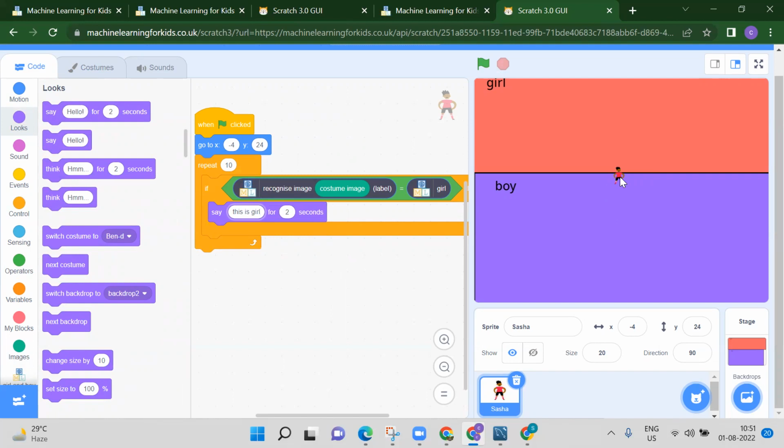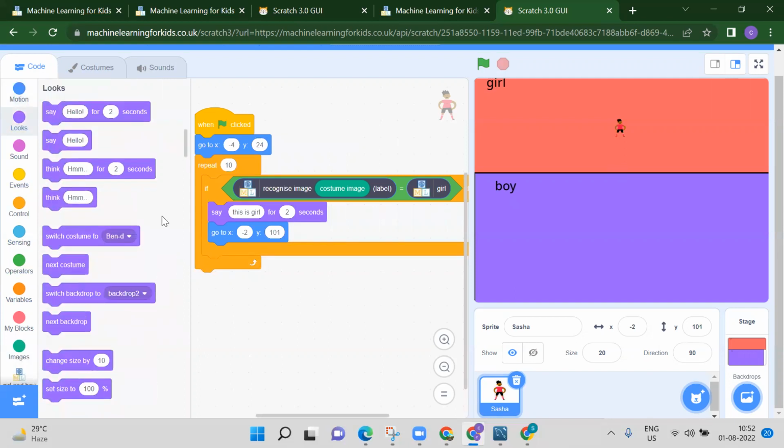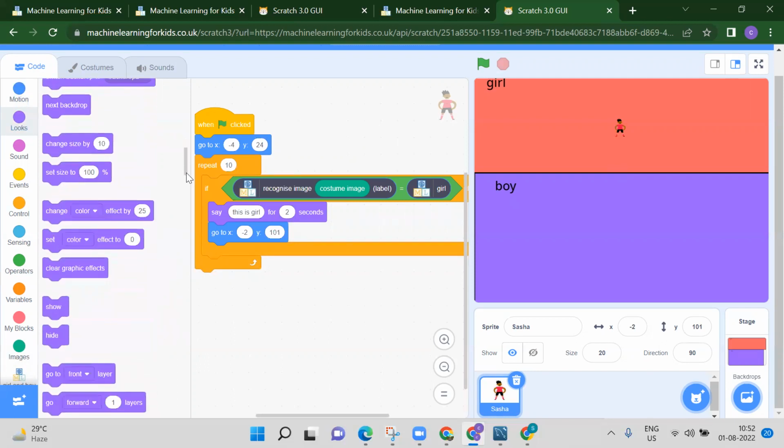Okay. After that, what we have to do? So we have to go to a position for girl, right? So what is this position? We have to just go to the motion. We will take, go to this position. And then we have to show our sprite. So where we will get the show? Inside the looks. Once you scroll down, you will get your show block. So we need to just scroll down. Here we have this show.